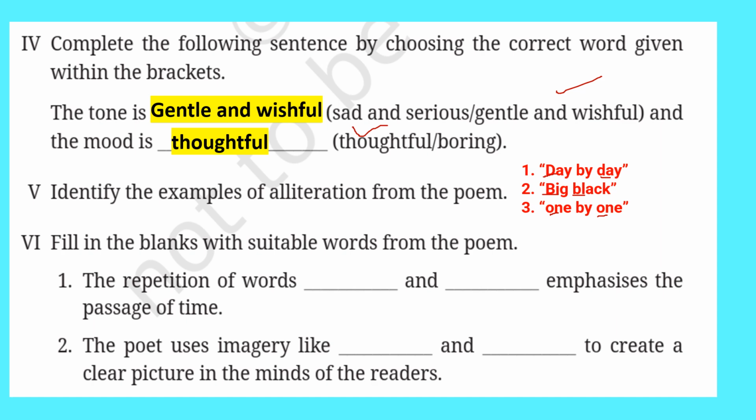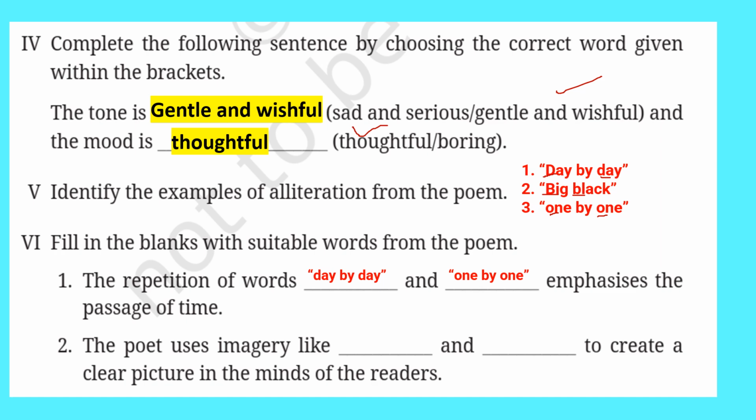Question number 6. Fill in the blanks with suitable words from the poem. The repetition of words. Which words are repeated? Day by day and one by one emphasize the passage of time. So it tells about the passage of time. Day by day means every day, daily. One by one means one after the other.